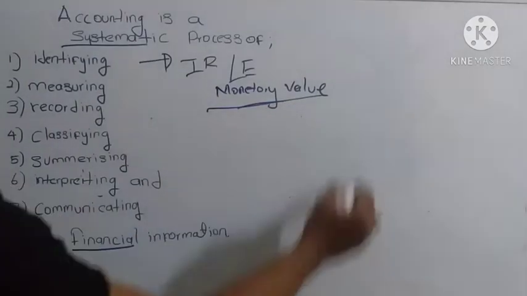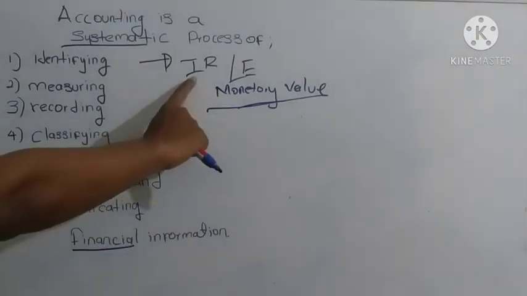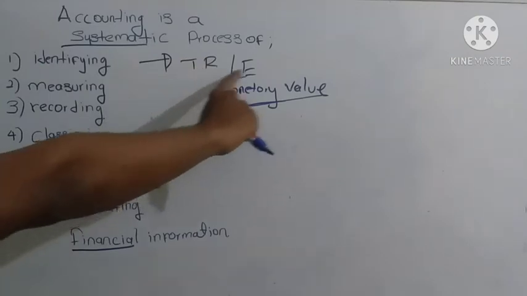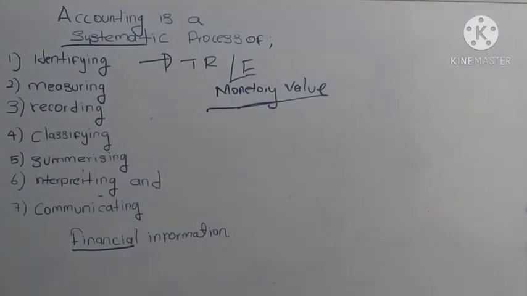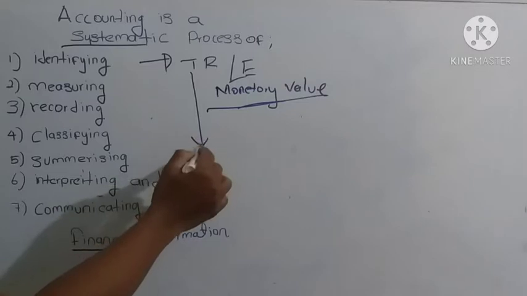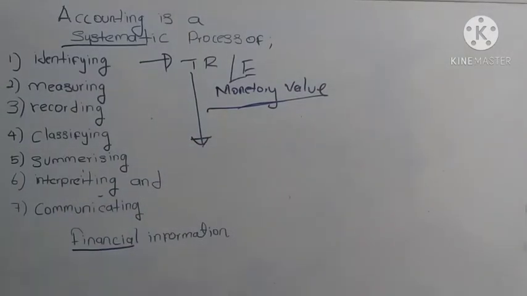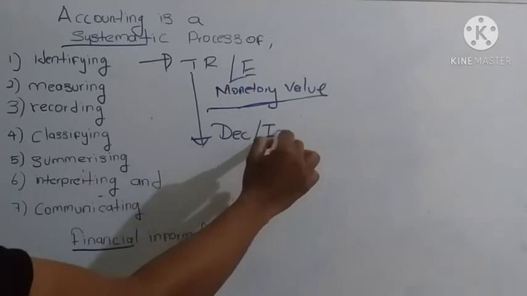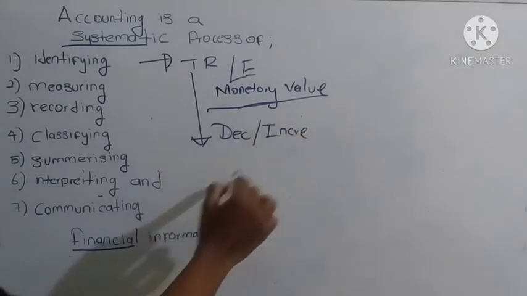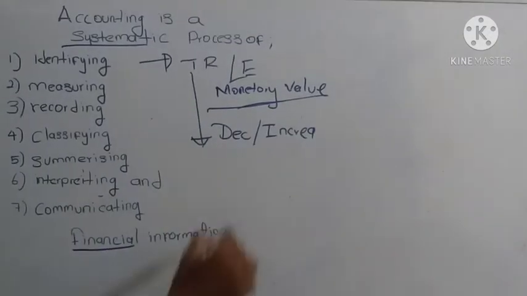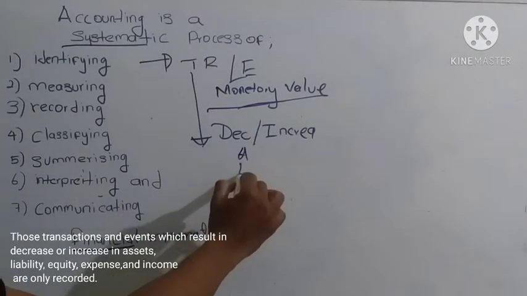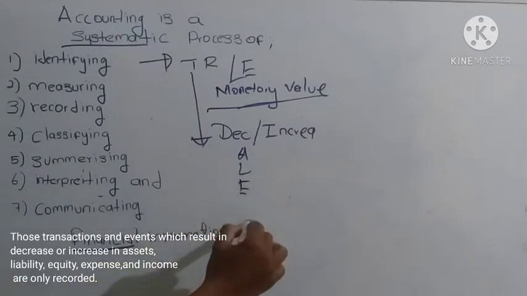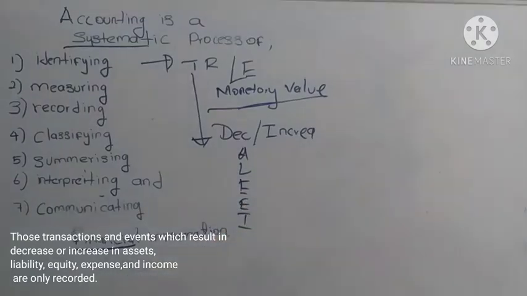In other words, transactions and events which will result in a decrease or increase in assets, liability, equity, expense, income should be recorded.